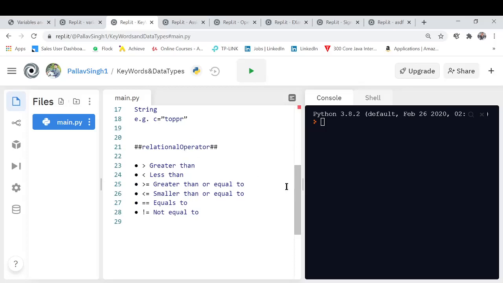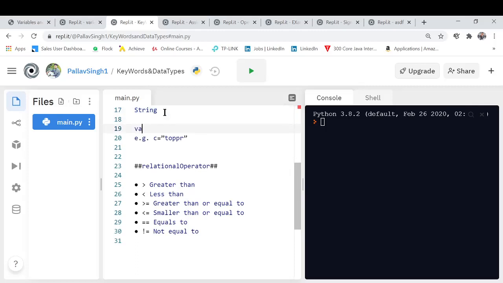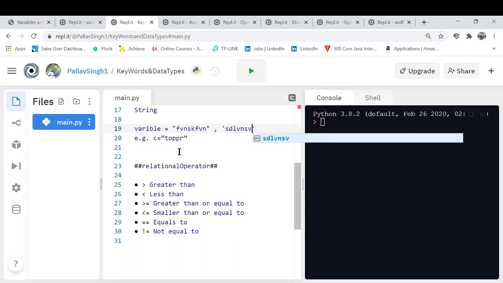And the third is the string. The syntax for writing a string data type is, let's say I'm creating a particular variable, and the string should be inside double quotation marks or single quotation marks, and whatever is written inside the quotation marks gets printed on the screen. I will surely show you the example. Let me show you with the example.